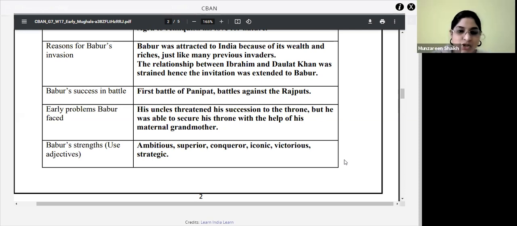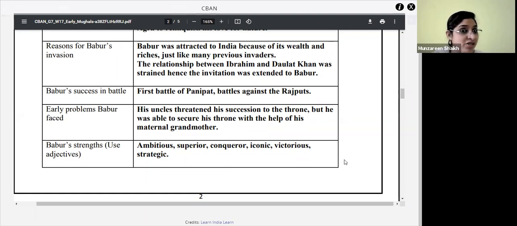Babur's strengths. What do you think? What were his strengths? He was the founder of the Mughal dynasty. What strengths did he have? Superior. Conqueror. Powerful. He gained in might. Mightiest. All right. Excellent warrior. Very good. Excellent warrior. Very nice.